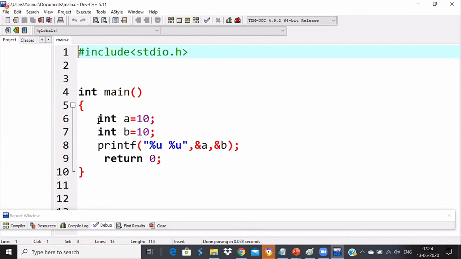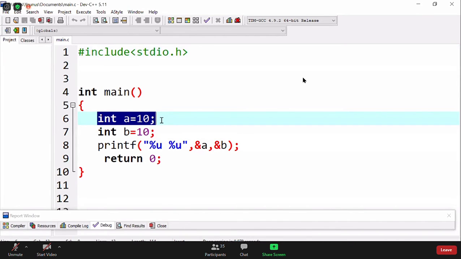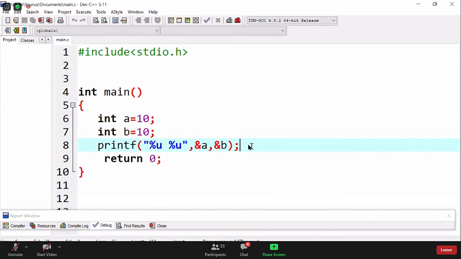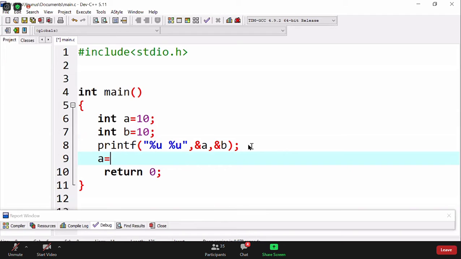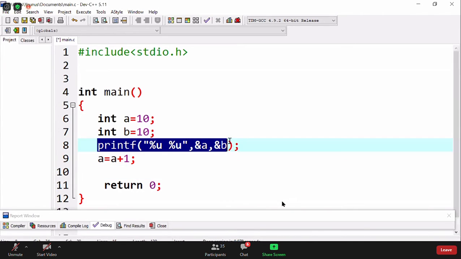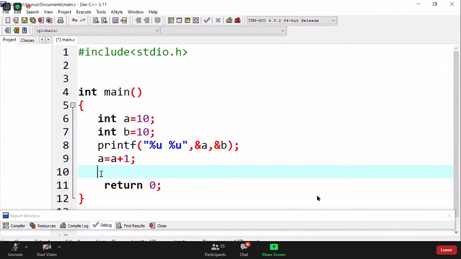Meantime, listen here. So what happens now? When I say int A is equal to 10, we know that a block gets created. And when I say int B is equal to 10, another block gets created. Perfect. So I'm printing A address and B address. Now I will say A is equal to A plus 1. Now tell me, what will be the output of this program? What do you want to justify about this program?